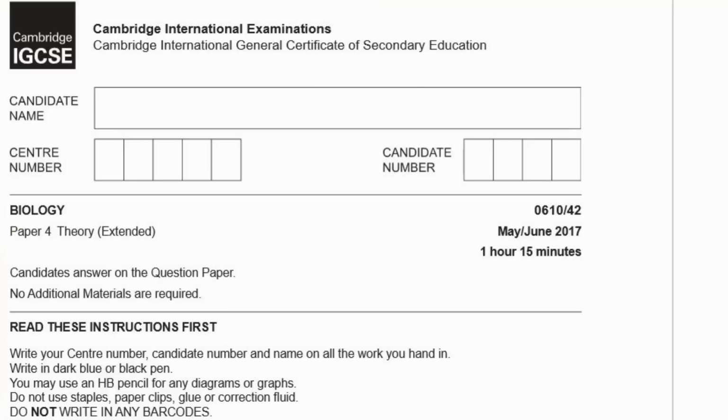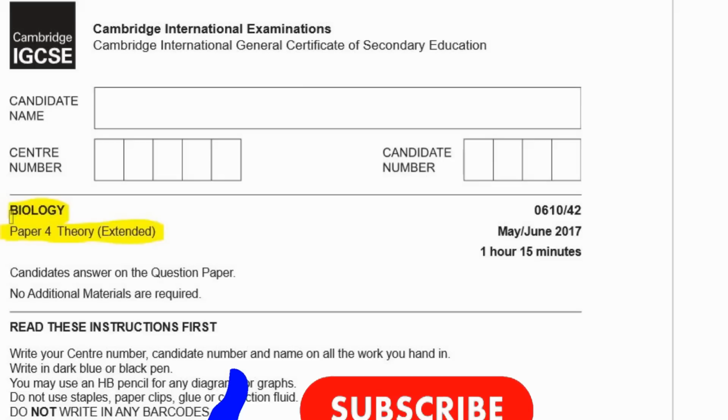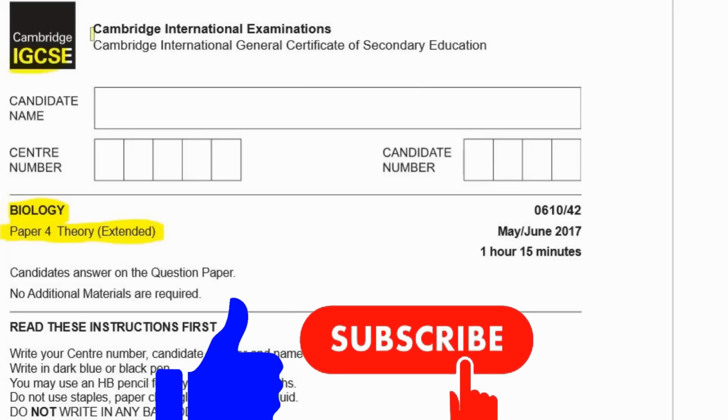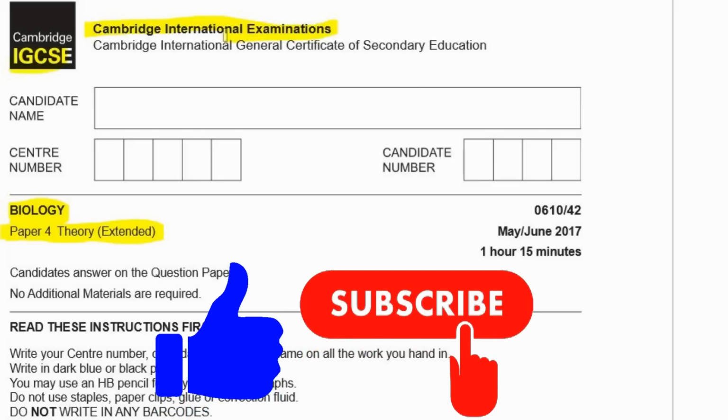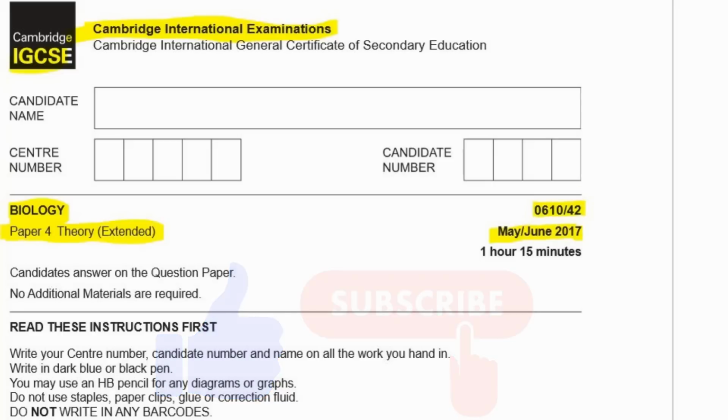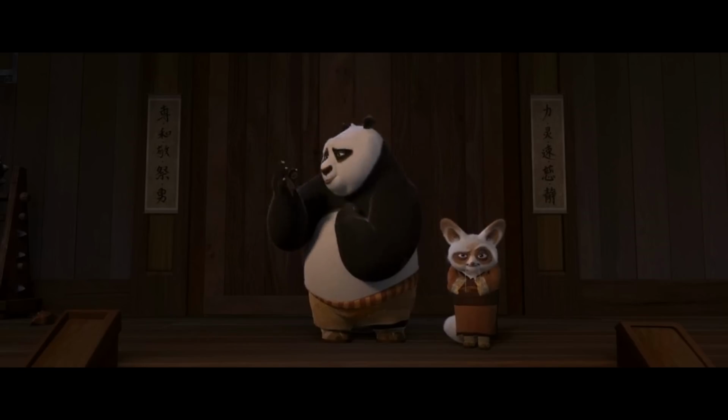All right, let's go through paper 4, which is the extended theory paper for biology. This is IGCSE, from Cambridge International Examination, CIE, May-June 2017. And this is variant 2, so 0610/42. All right, let's begin.